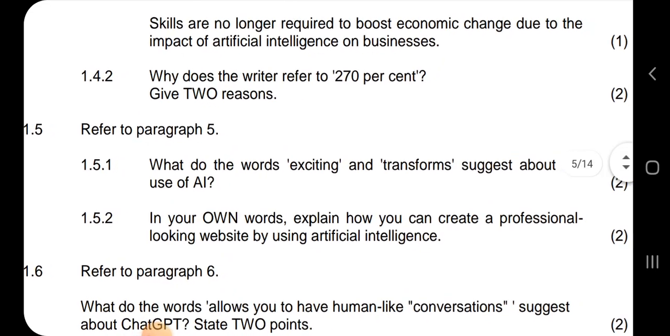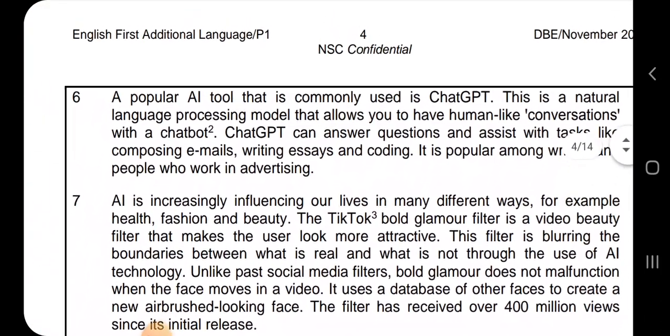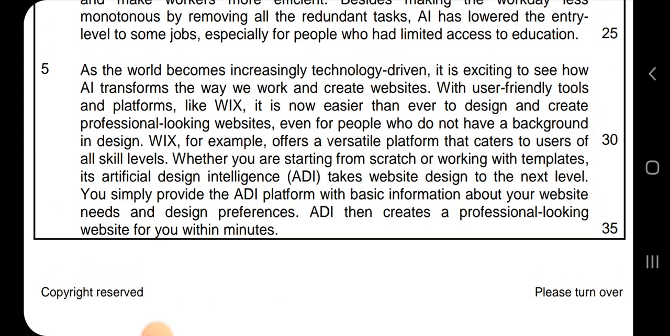Okay? And then 1.5.2 says, in your own words, explain how you can create a professional looking website using artificial intelligence. Let's go to paragraph number 5. As the world becomes increasingly technology driven, it is exciting to see how AI transforms the way we work and create websites. With user-friendly tools and platforms like Wix, it is now easier than ever to design and create professional-looking websites, even for people who do not have a background in design.